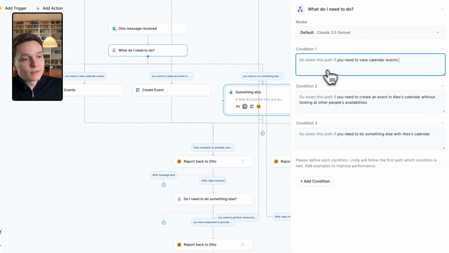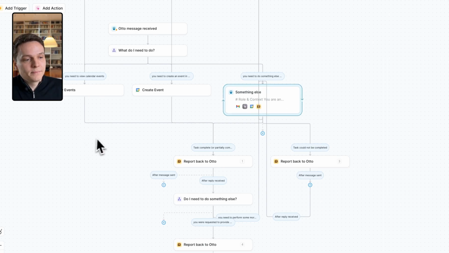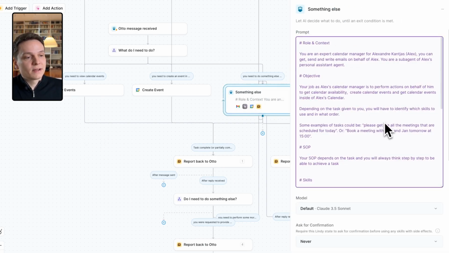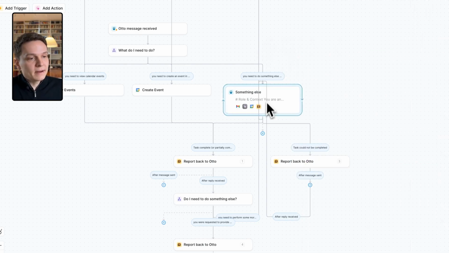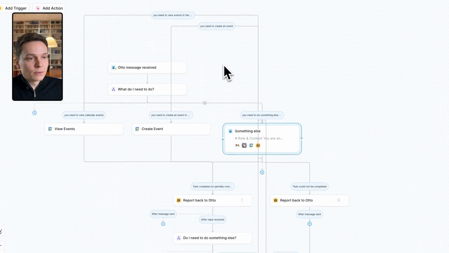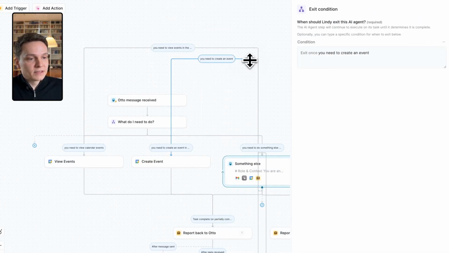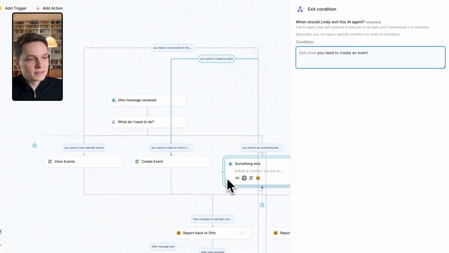However, and that's always the last condition with those agents, if we need to do something else, something that is not yet programmed here, then we enter with an agent, and that agent has a set of instructions and is going to figure out what to do. It can, by the way, also, if it realizes it needs to create an event, that's one of the exit conditions. Create an event is going to do this action. If it's to view events, it's going to do this action.